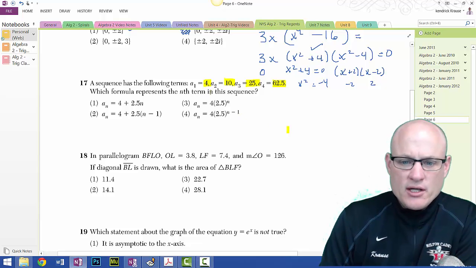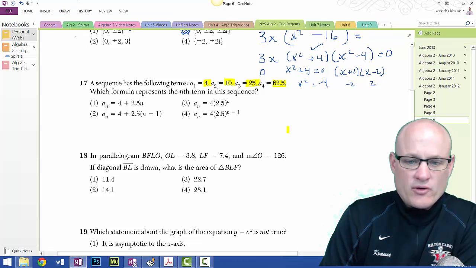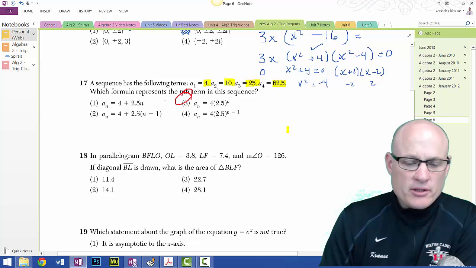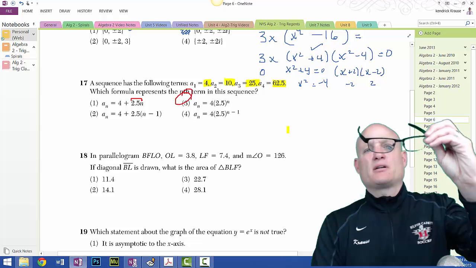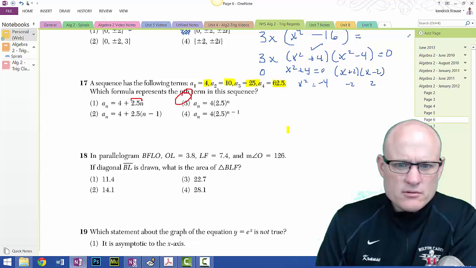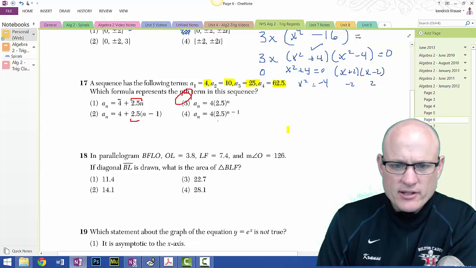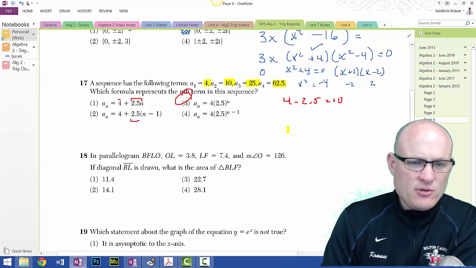All right, so if you look at the multiple choice answers, it looks like we are probably multiplying by 2.5 every time. If you take 4 and multiply by 2.5, you do in fact get 10. Multiply by 2.5, you get 25, and so on and so forth. So that's what we're doing.